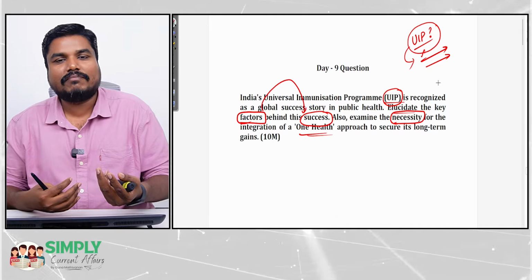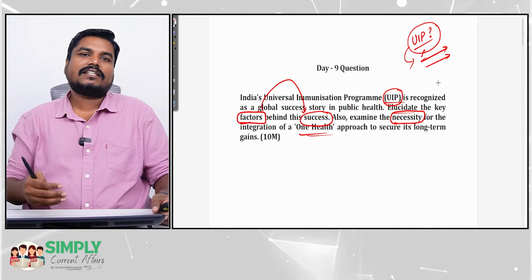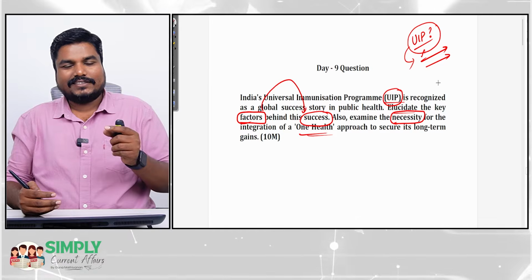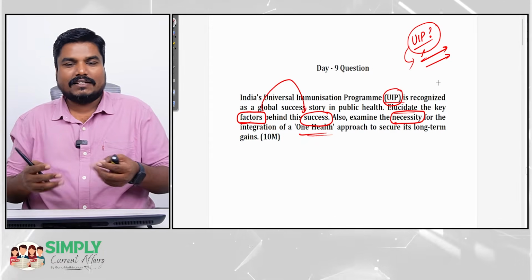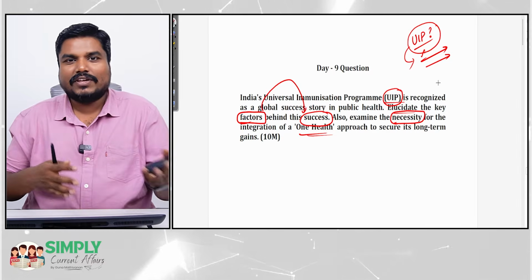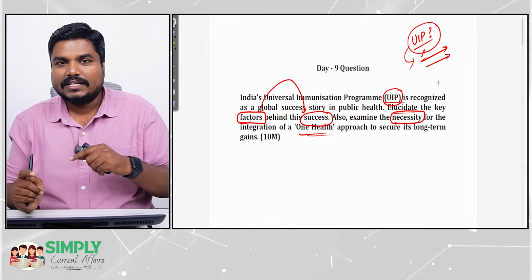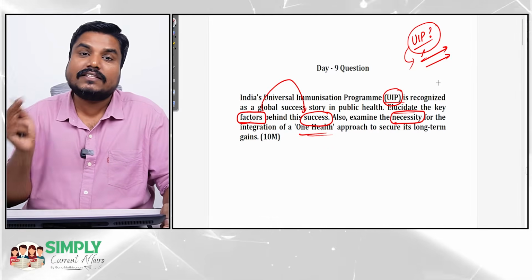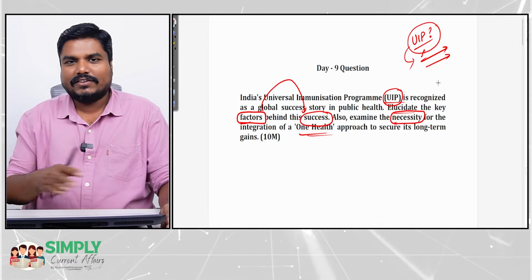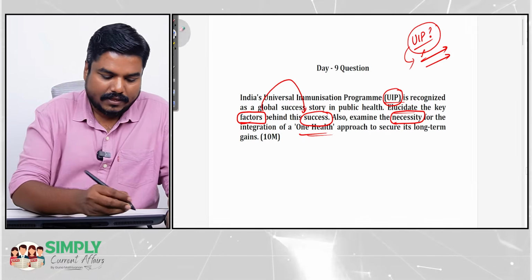That is what One Health approach is. Why is it important? You can highlight that 75% of diseases are zoonotic in nature, that means they originate in animals. So 75% of the diseases you can control if you control the disease in animals. Like that, you have to link and highlight the necessity for One Health, right? Then you can give the conclusion. This is the structure of this question, okay?